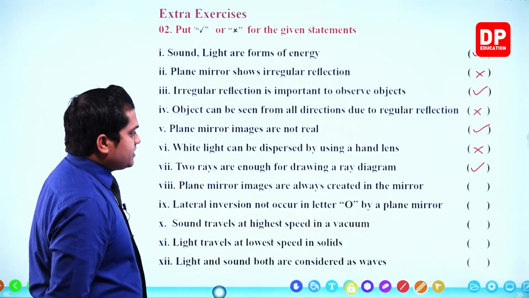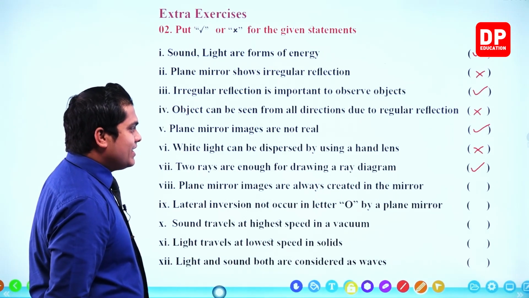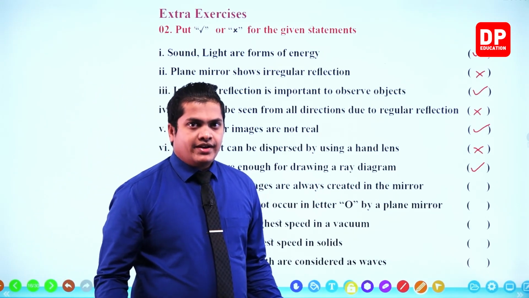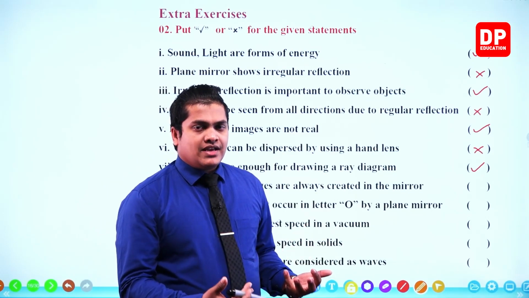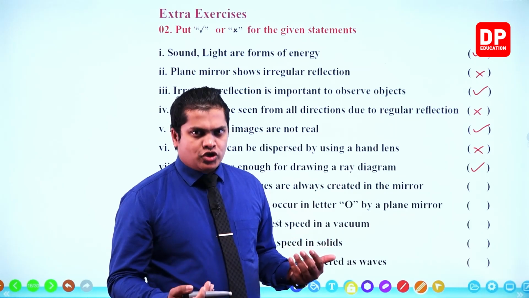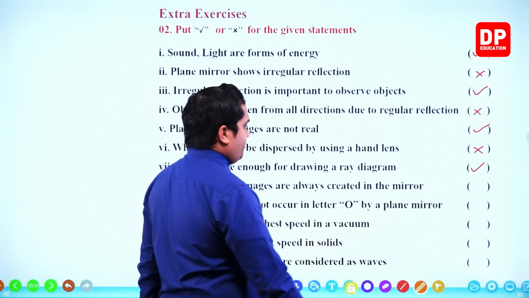Next one. Plane mirror images are always created in the mirror. Of course it is correct, right? Plane mirror images are always created within the mirror. That's why these images are referred to as virtual images. So no problem in this.